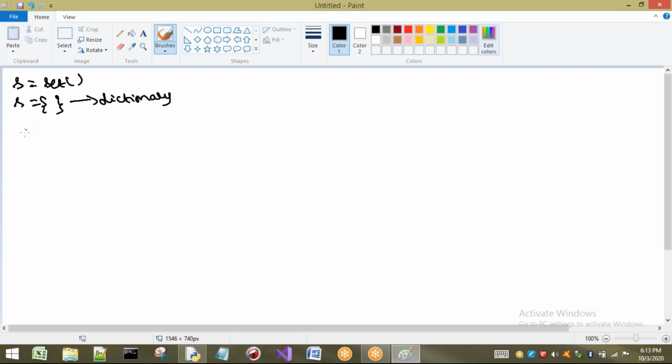Now this is one way, and the second way is, if you want to create an empty dictionary, we can also use the dict function. If you do it in this way also, we get an empty dictionary. So there are two ways to create an empty dictionary. One is some variable equal to open and closed curly brackets without any values. I can consider these two as empty dictionaries. Now let us create one small dictionary and insert the dictionary values in the form of key and value. Let us take an example.